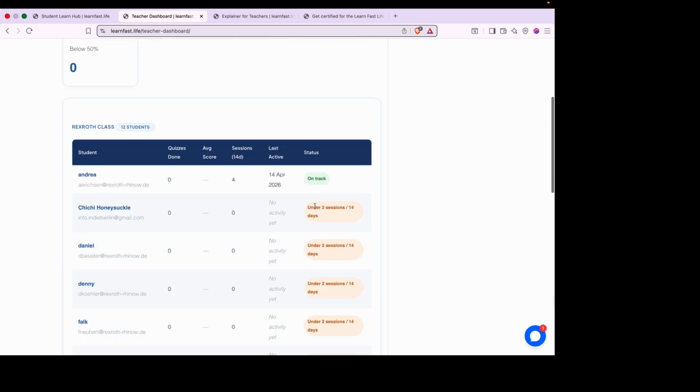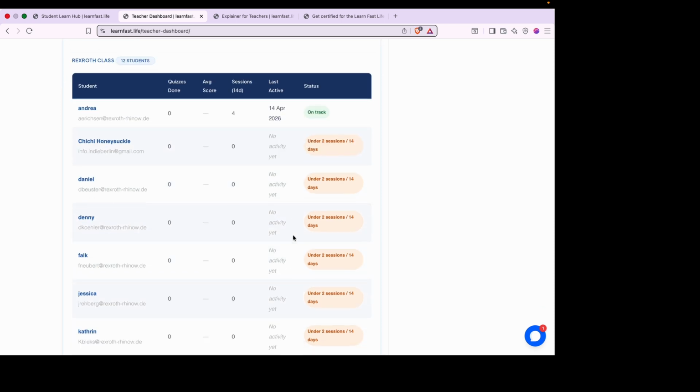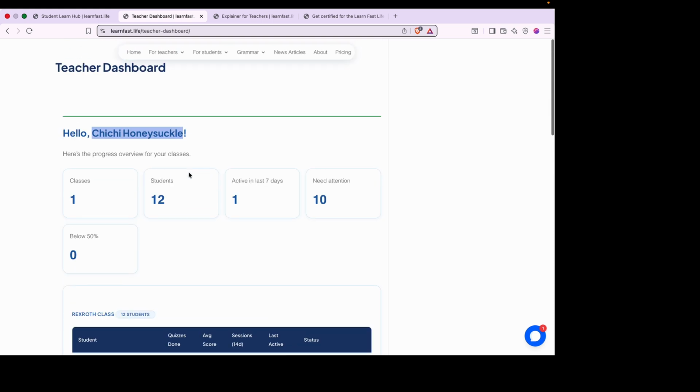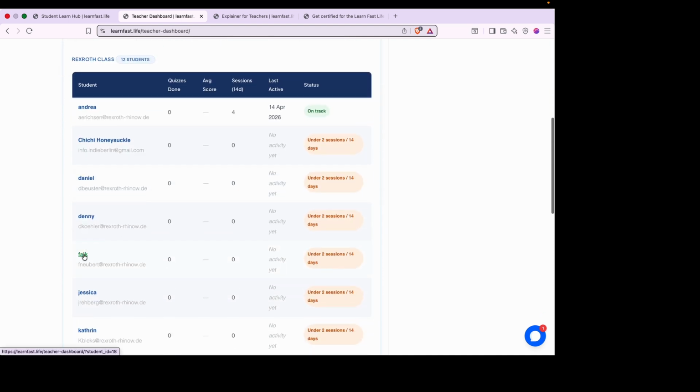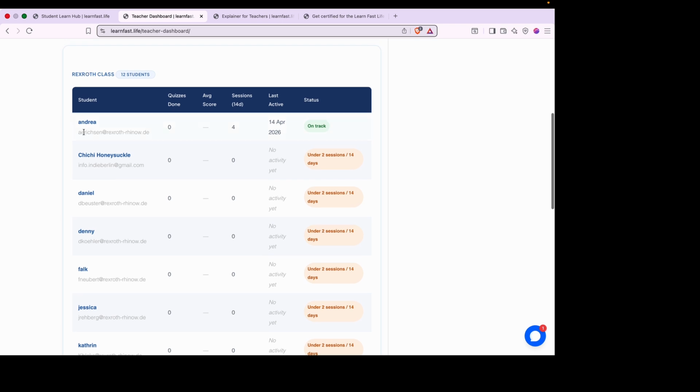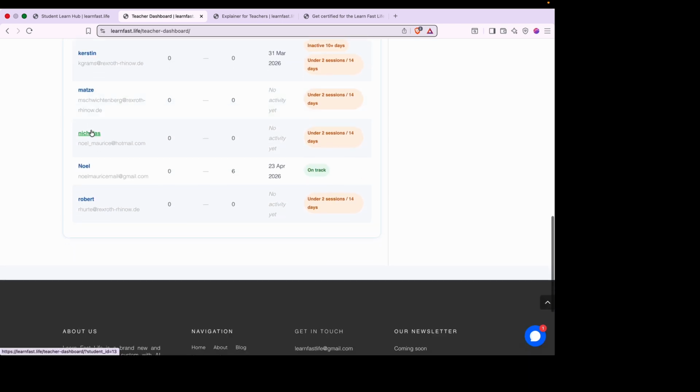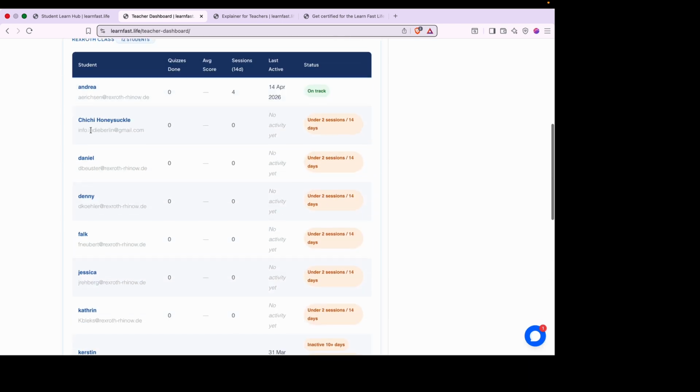So this is kind of an MVP, a minimum viable product kind of setup, so you can just see what the possibilities are. If, for example, you as a teacher have 5 different classes in here, you'll see there are 5 classes, and you'll have your listing of your students. You can see immediately who's been active, who needs attention, who's getting below 50% in the quizzes, for example. And then there will be a little table here for each class. At the moment, obviously, we only have one, but there'll be a table here for each class where you can, as a teacher, have a really quick look over it and see where everyone is at.